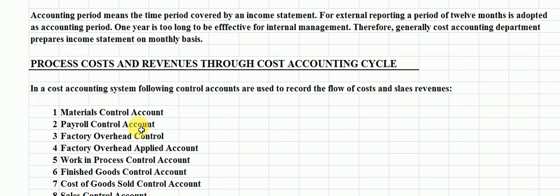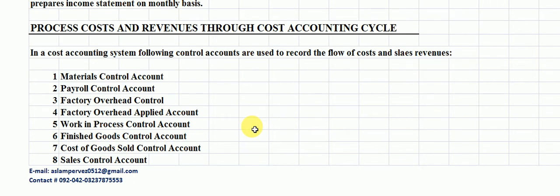This production is converted into the finished goods control account. Cost of goods sold control account. A part of the finished goods which are ready to sell in the market is converted into cost of goods sold control account.